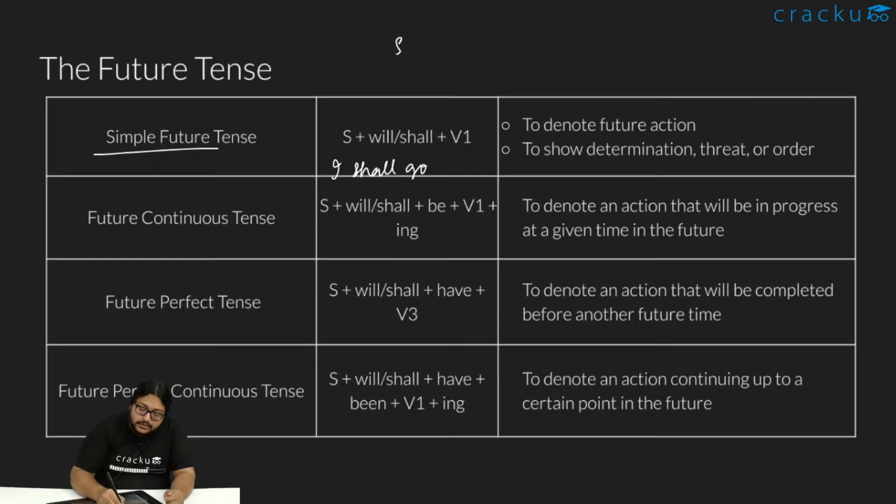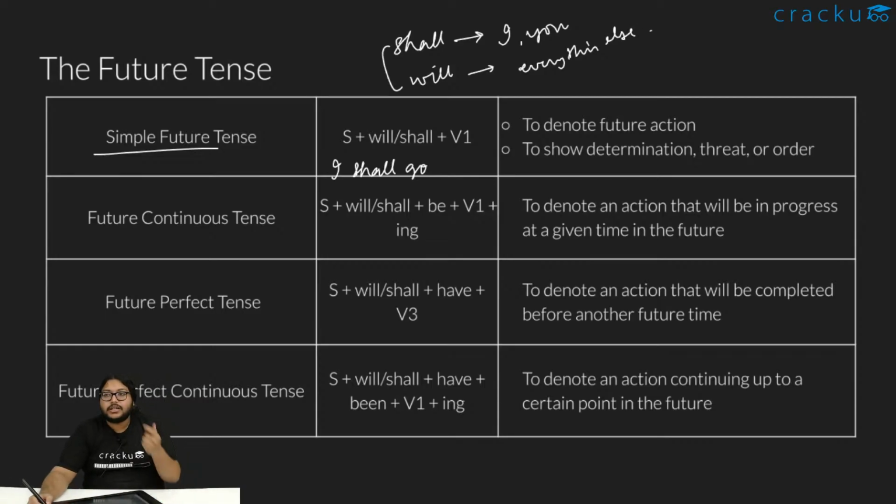Shall is used with I or you for a singular. Rest everything uses will. Everything else. We'll discuss more about this when we talk about auxiliaries and modal auxiliaries. There are rules, and sometimes they get interchanged also based on context. So anyways, like I shall go.